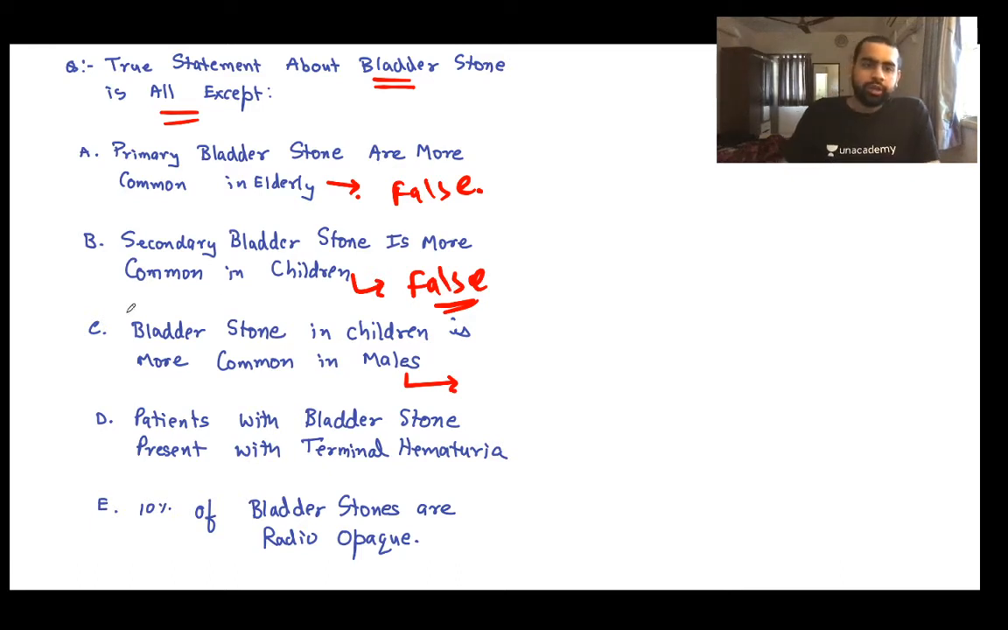So what about option C? What is the answer? Is it true or false? So this is a true statement. If there is a bladder stone occurring in children, it is more common in males as compared to females. Please understand this. Okay, right. Now, what about option D? The patients with bladder stone present with terminal hematuria. So do bladder stone patients present with terminal hematuria? Is it true or false? What about D, guys? What about D?